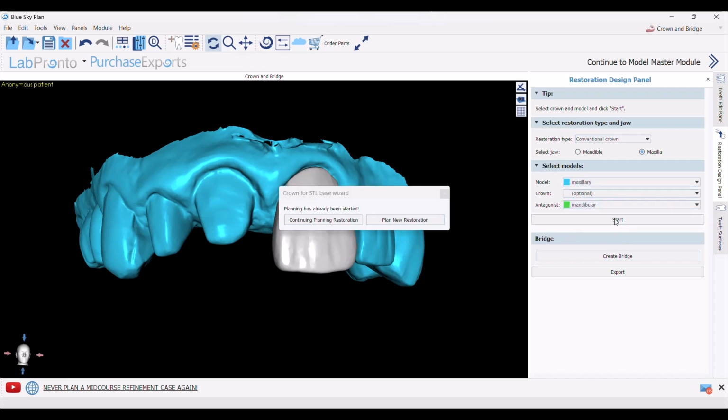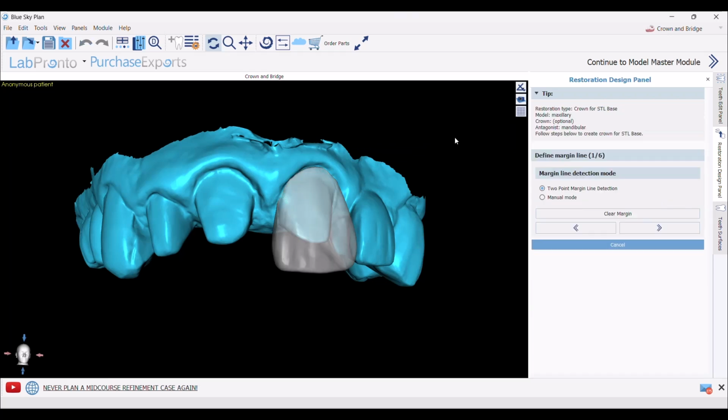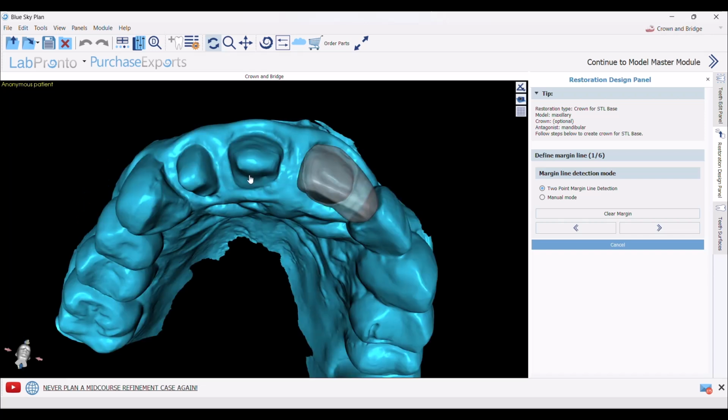Here the software asks whether to continue planning restoration or plan a new restoration. We'll select New Restoration because it is separate from the other tooth. This means adding a new crown to this restoration. And now we'll start the new crown.